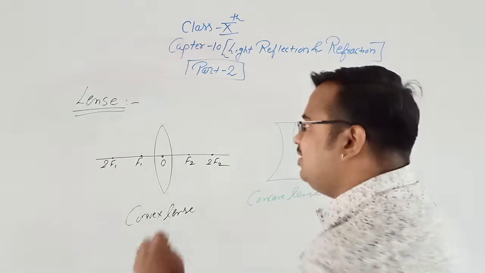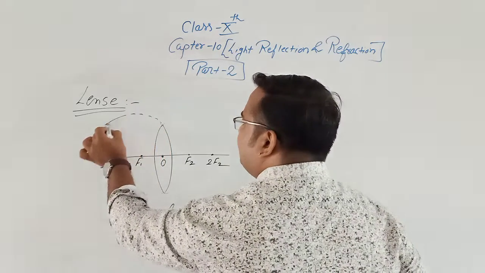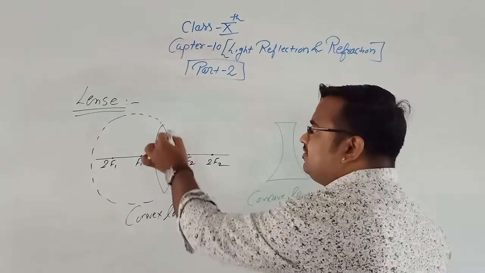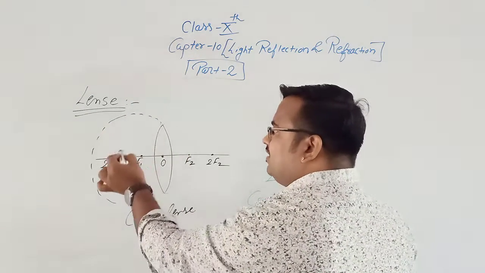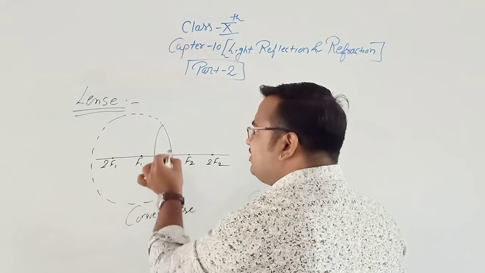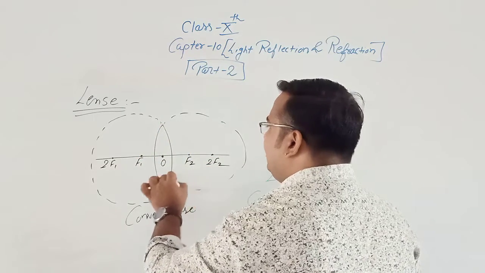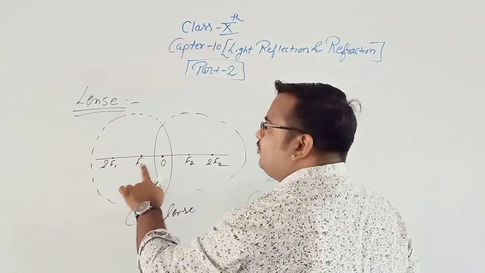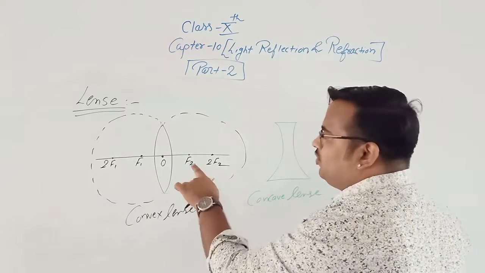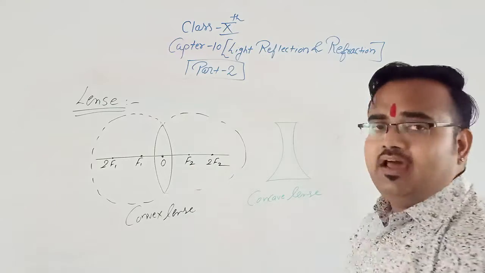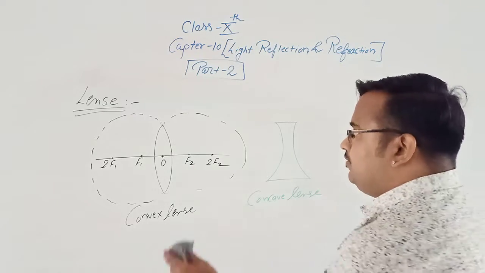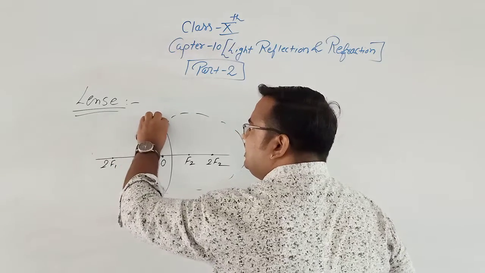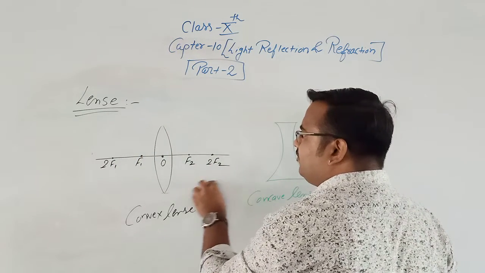This is a part of one sphere, so one sphere will have a center of curvature and focus, and this sphere also will have focus and center of curvature. Therefore, here the 5 parts are there. In case of mirror, there are only 3 parts: pole, focus, and center of curvature.